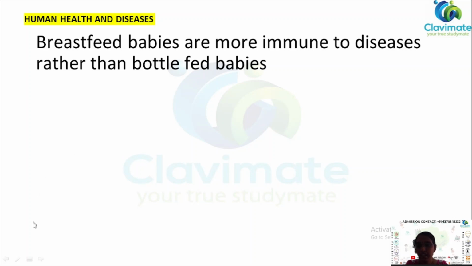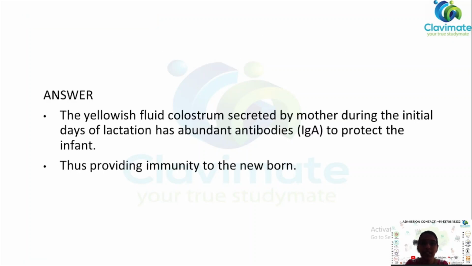Next, let's go to the next question. Breastfed babies are more immune to diseases than bottle-fed babies. You are expected to explain why. Here we see that there is colostrum. The colostrum is secreted by the mother, and it has IgA antibodies. This antibody IgA will protect the infant. Thus the infant gets immunity.